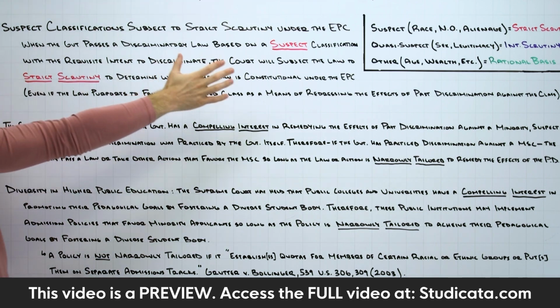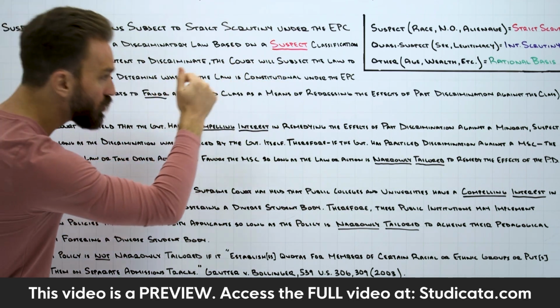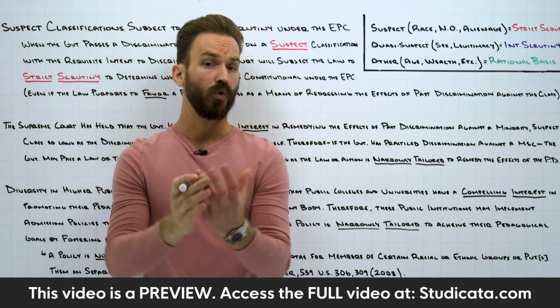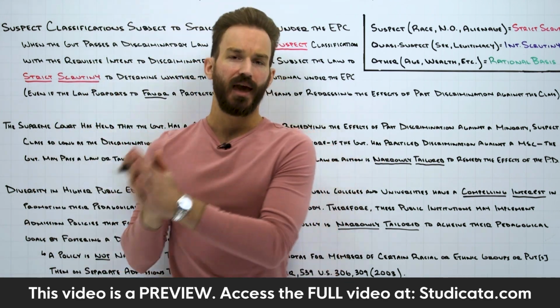When the government passes a discriminatory law based on a suspect classification with the requisite intent to discriminate, the court will subject the law to strict scrutiny. It doesn't matter whether that discrimination is benign or invidious. We're applying strict scrutiny in both cases.